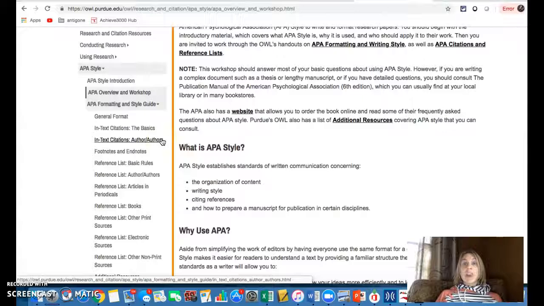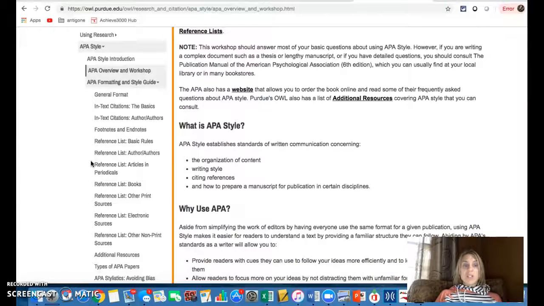For the 5 sources assignment, which is where you find this presentation, we can skip the general format, the in-text citations, and the footnotes because we're not concerned about that until we get to the writing of your research paper. We will revisit these, but not at this point. What we are concerned about for the 5 sources assignment is the reference list. And you'll notice that there are several different pieces of information that fall under this reference list.